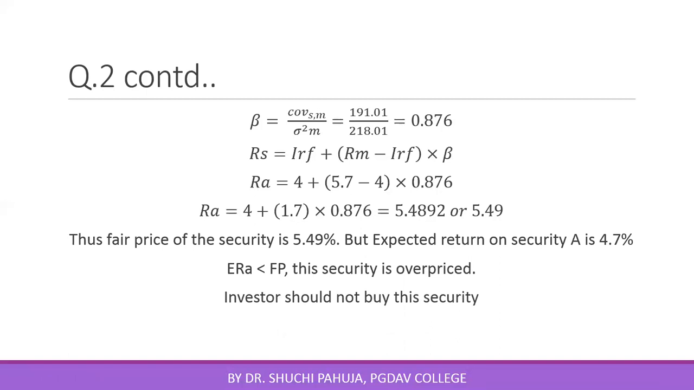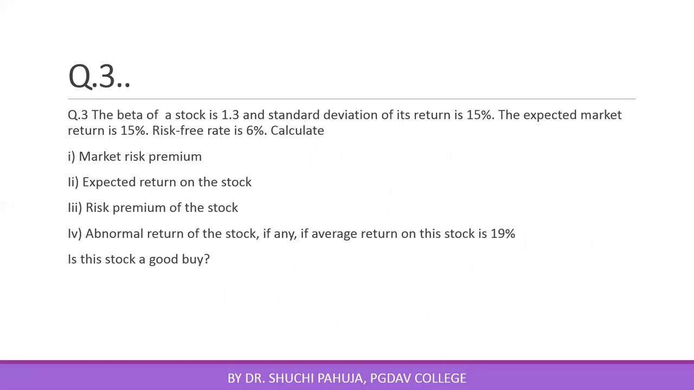So in this way, in case of expected return series, you can calculate beta factor and you can use this beta factor in investment decision making. One more question we can do. Suppose information is given to you regarding beta of a stock, which is 1.3. Standard deviation of returns is 15%. Expected market return is 15%. Risk-free rate is 6%. You have to calculate market risk premium, expected return on this particular stock, risk premium of the stock, abnormal return on the stock, if any.